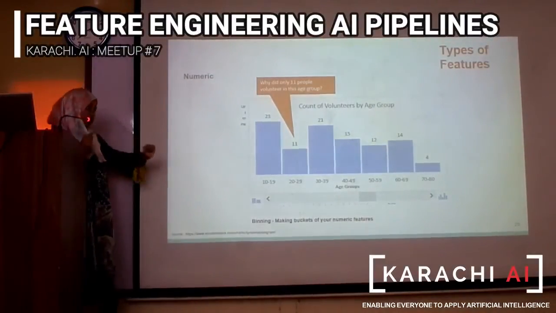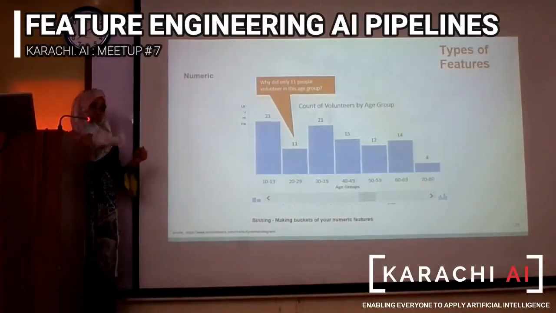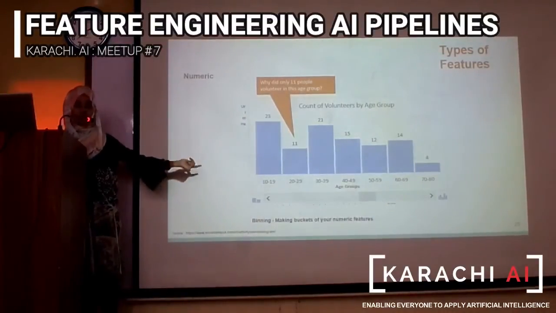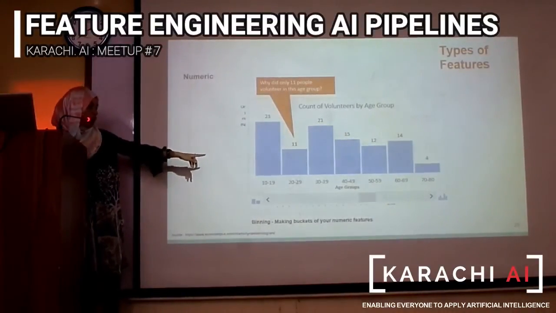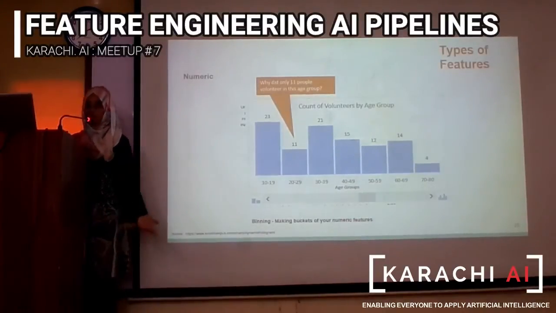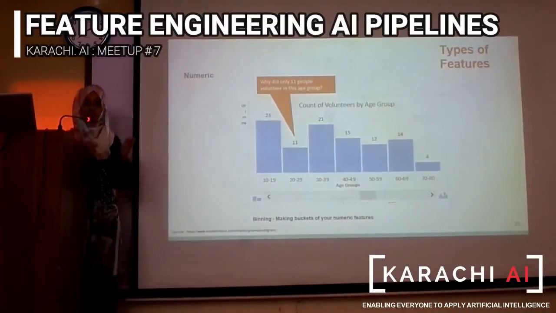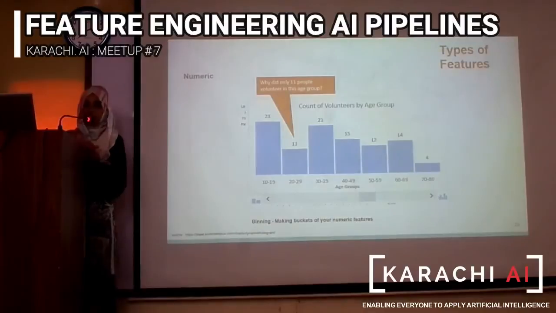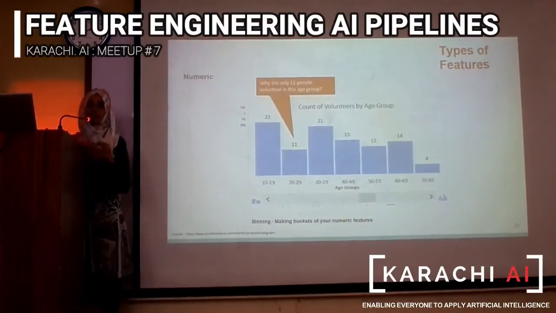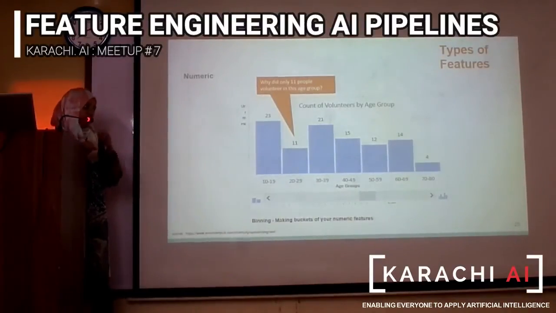Here you can say that the 10 to 19 age group can be used for physical activities, the age group from 20 to 29 can be used for load lifting, and the 30 to 39 can volunteer for office desk work. So here you are creating bins of your data. This technique is called binning or bucketing, where you create different ranges of your data, and it helps in minimizing the noise from your learning model.